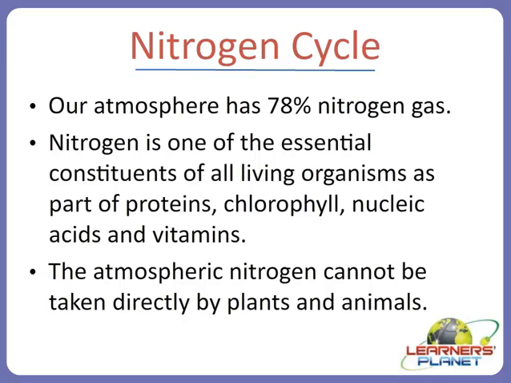We are continuously saying one thing: the level of nitrogen in the atmosphere is constant, but it is supplied to the living system and it is returned back to the system. This give and take process that continues is known as the nitrogen cycle. Let us study the details of the nitrogen cycle now.